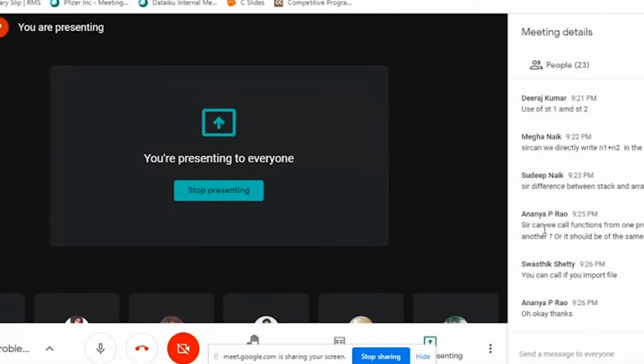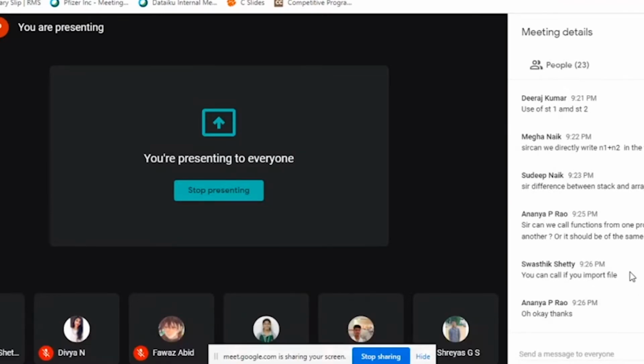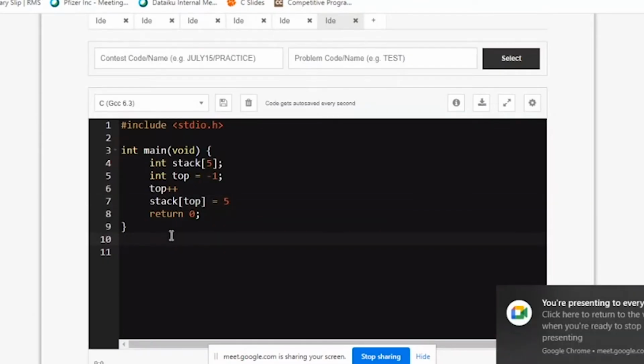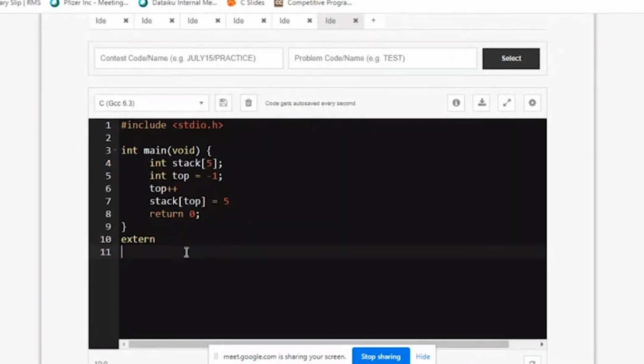Okay, one more question: can we call functions from one program to another? No, you can call it from one program to another. Someone has answered it, you need to import it. That's it. And if you're having that function being defined in another program, you should use a keyword called extern. This is a keyword which you have to be specifying if you're having the definitions in another program. And make sure you include that program name in the header file.